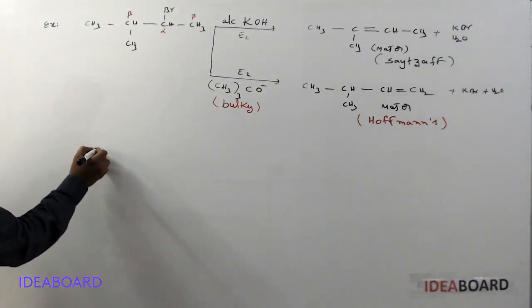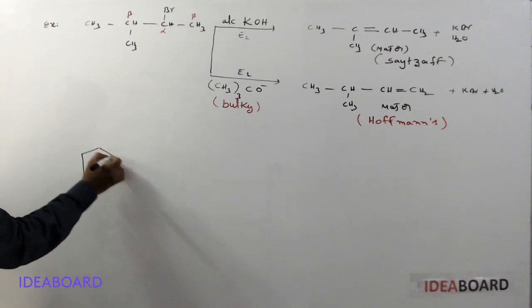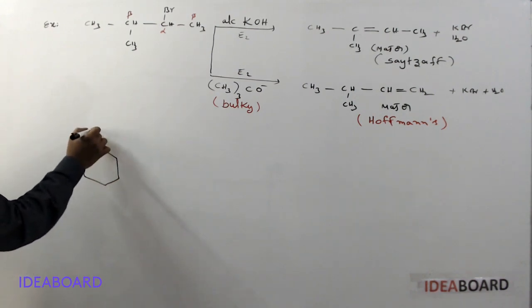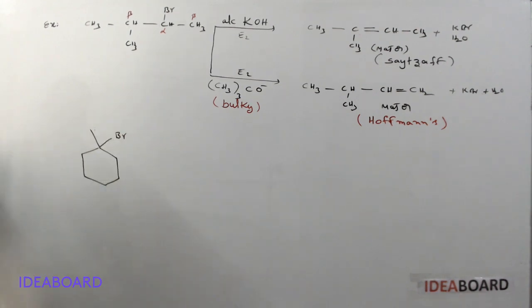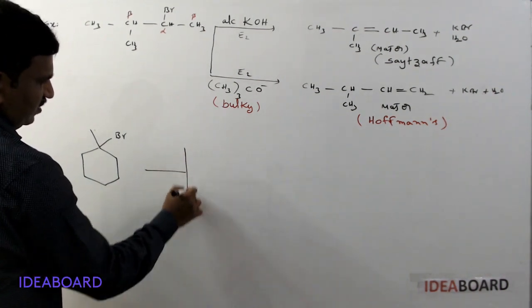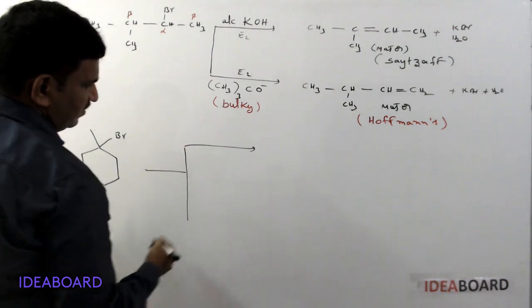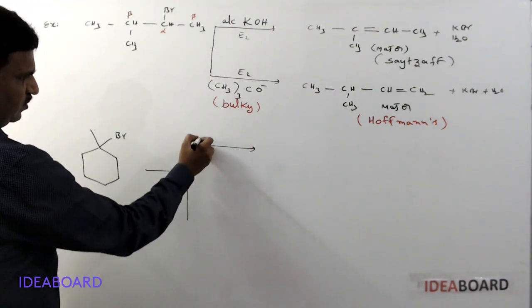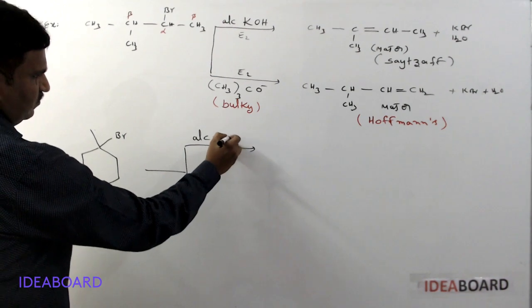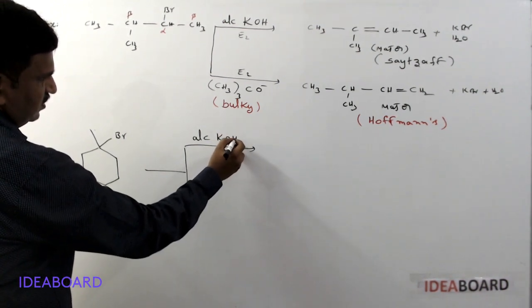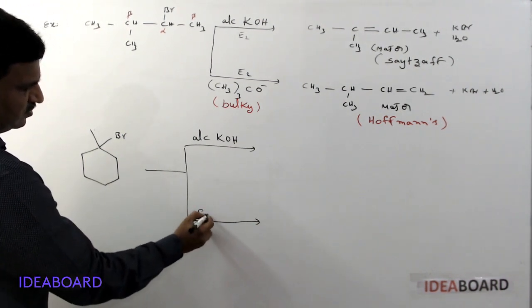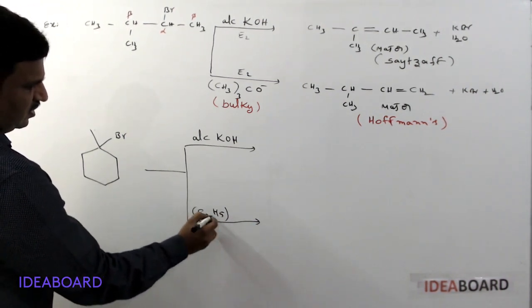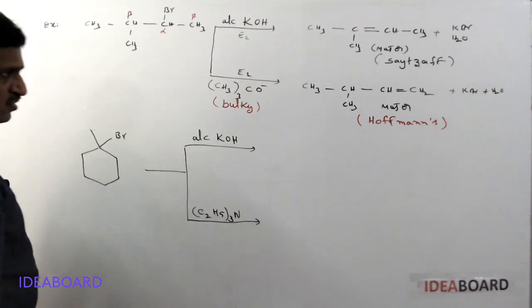Another example, if you are taking this compound, which has bromine or iodine present. Here we take different bases: one is alcoholic KOH, and the second base is triethylamine, (C2H5)3N.